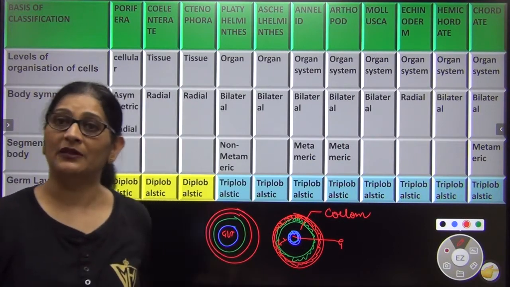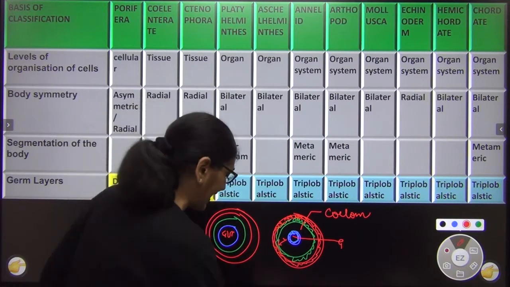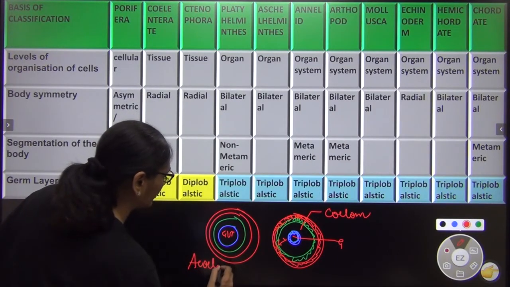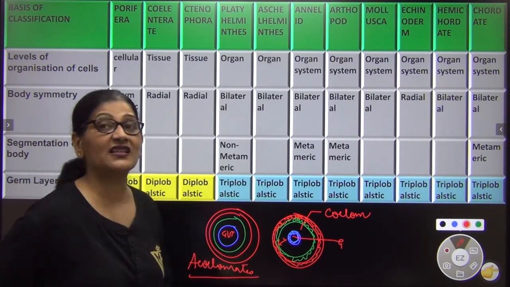In some animals there is no extra cavity other than gut. These animals are called as acoelomates. They don't have an extra cavity in the form of gut.